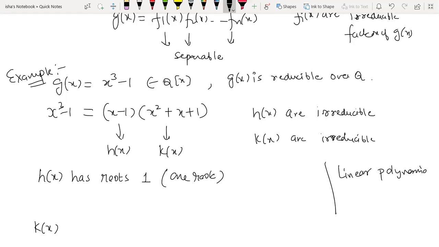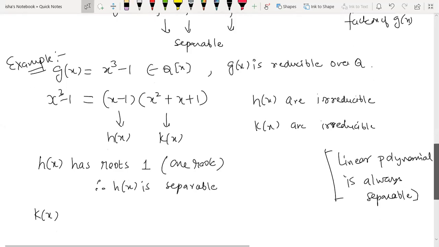So you can just remember it as a remark. Any linear polynomial, wherever it is going to be, is always separable because it is always going to have exactly one root, and one root means a distinct root. So h(x) has just a single root, therefore h(x) is separable. What about k(x)? What are the roots of k(x)?